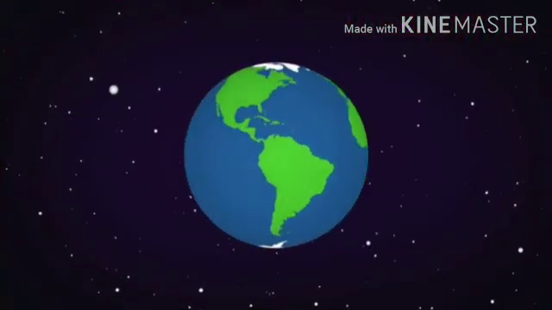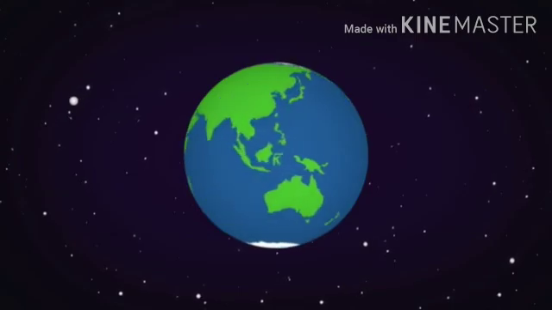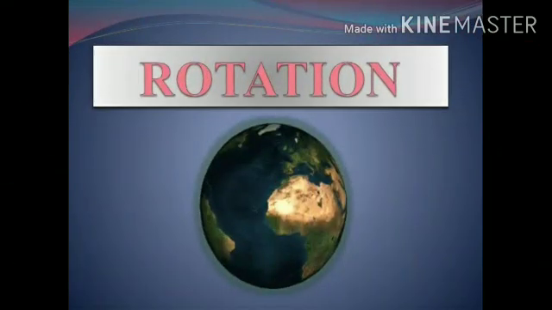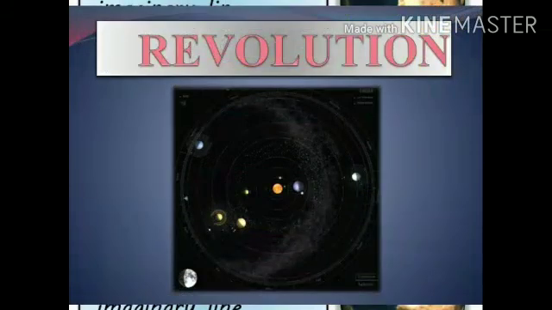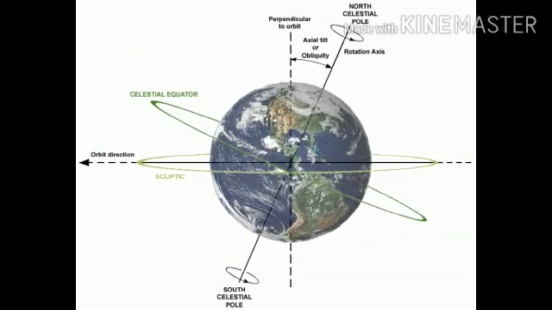Actually, it not only rotates on its own axis but also moves around the sun in a fixed orbit. Thus we can say that the earth has two types of motion. First, rotation. Second, revolution. Rotation. The movement of the earth on its own axis is called rotation. Revolution. The movement of the earth around the sun in a fixed orbit is called its revolution.